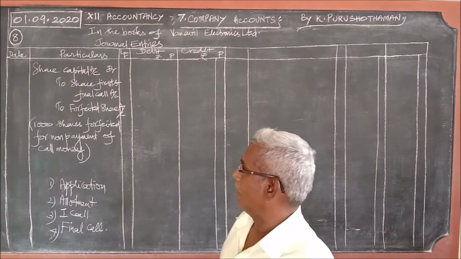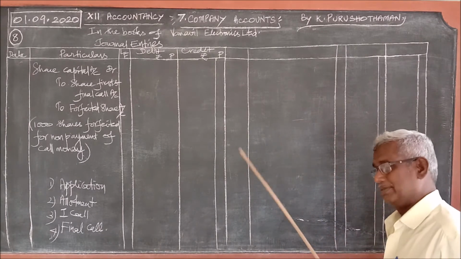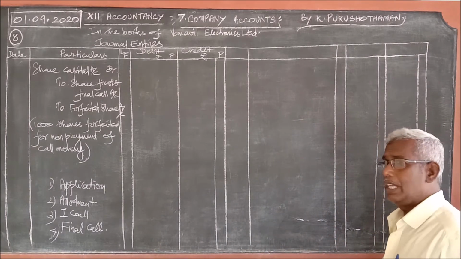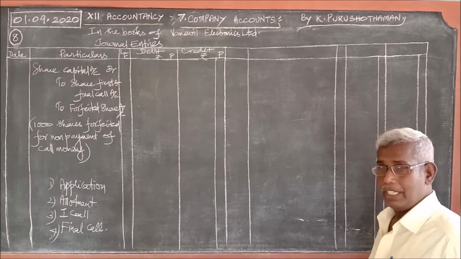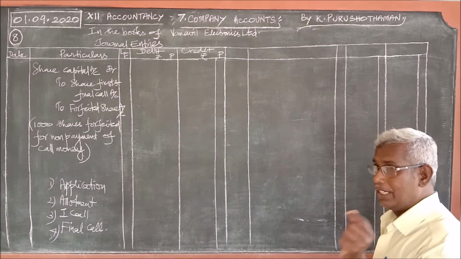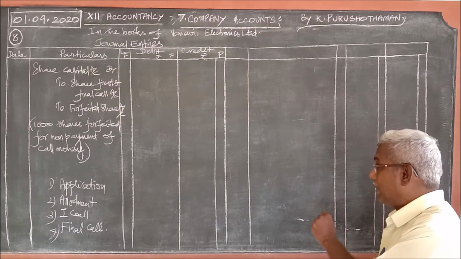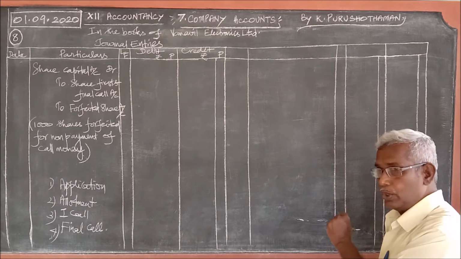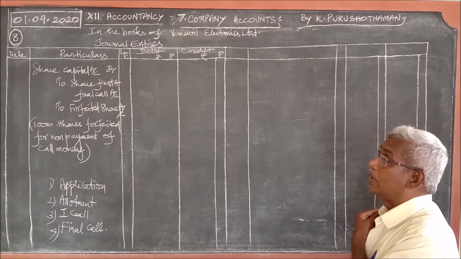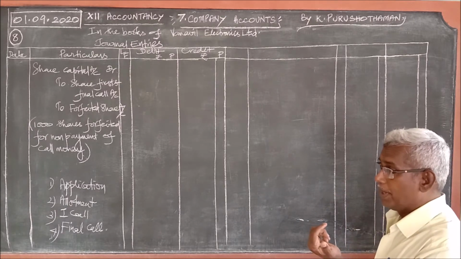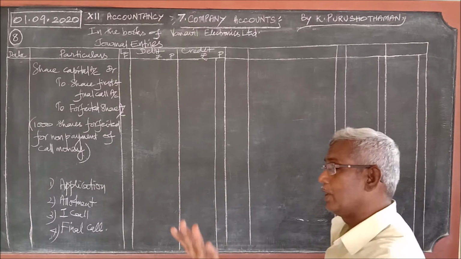Once the shares are allotted, the company will maintain a register called the register of shareholders. In that, they write the name, address, and number of shares held: Arjun, 1,000 shares. In that case, what will the company do? His name will be removed from the register of shareholders.